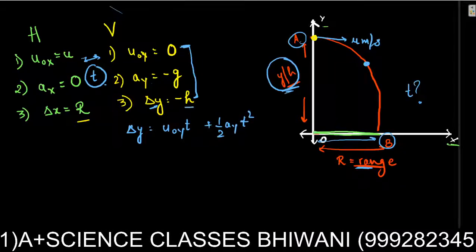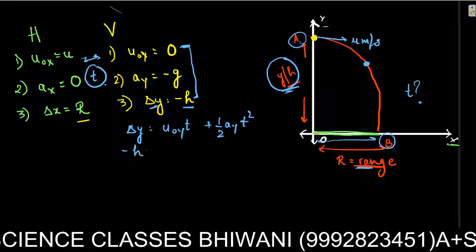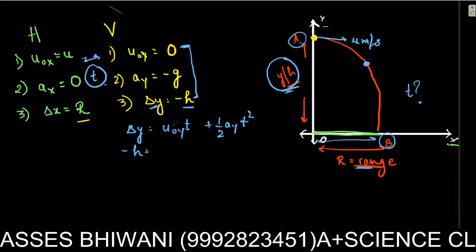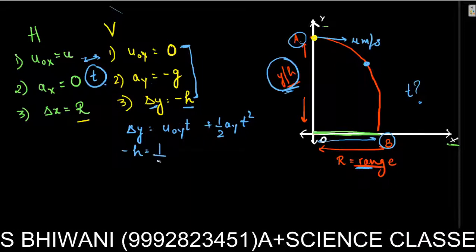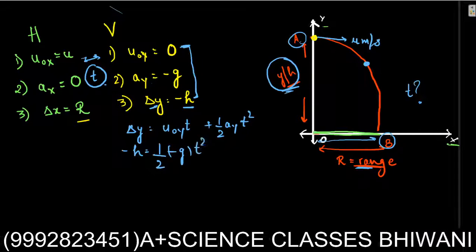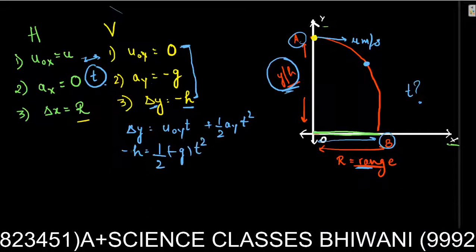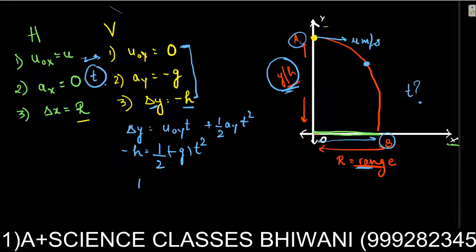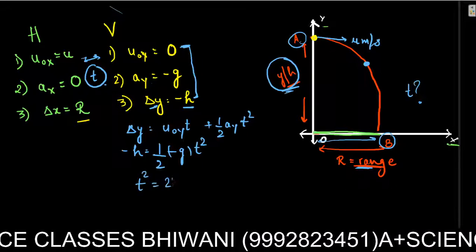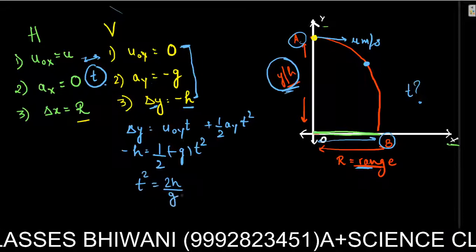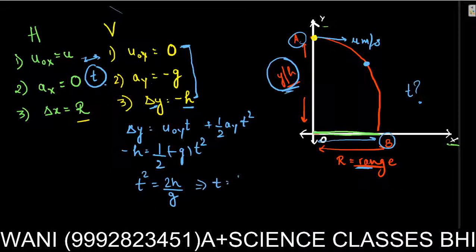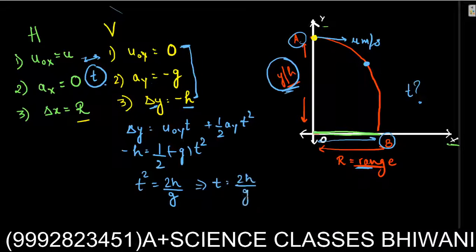Delta y is minus h, and u naught y is 0, so this term cancels out and I am left with 1 over 2 minus g into t square. Minus cancels and I get t square equal to 2h over g. If I solve it, I get t is under root 2h over g.